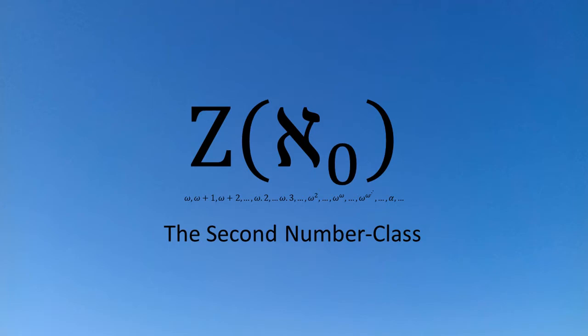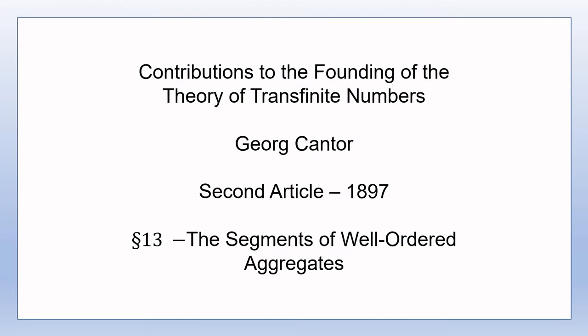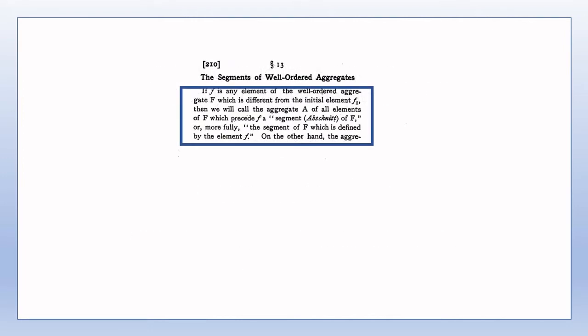Welcome to this video, the 13th video in my series of videos on Georg Cantor's 1895 and 1897 articles on the theory of aggregates and transfinite numbers. Section 13 is titled The Segments of Well-Ordered Aggregates. Segments of well-ordered aggregates are defined on page 141.